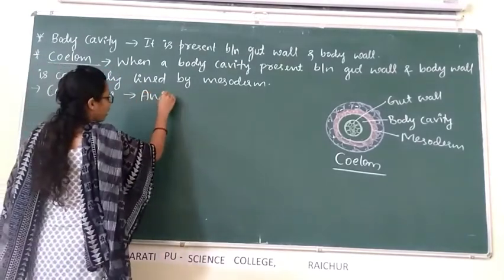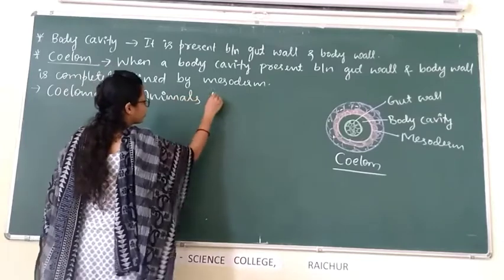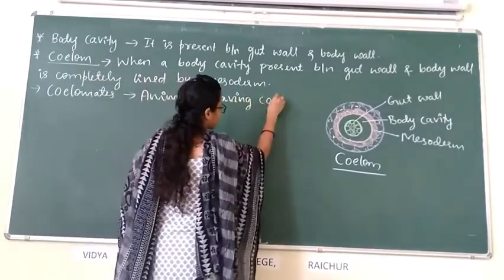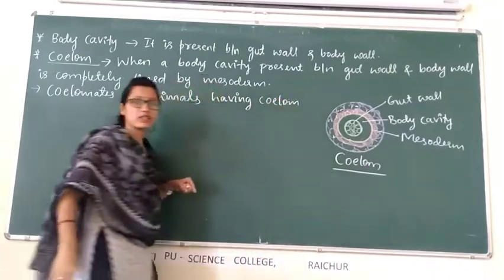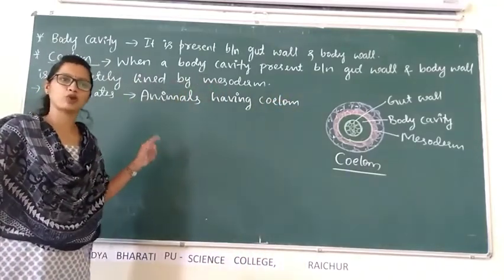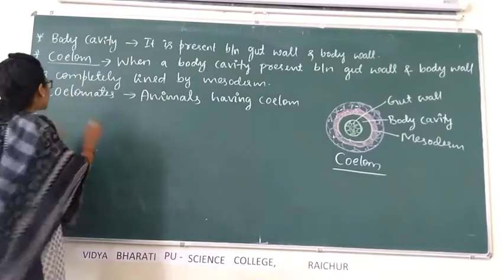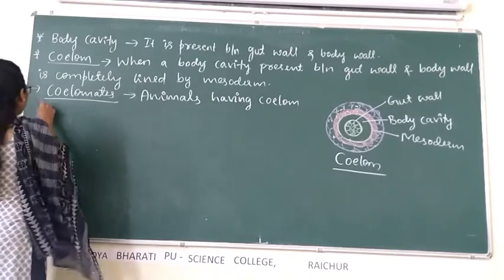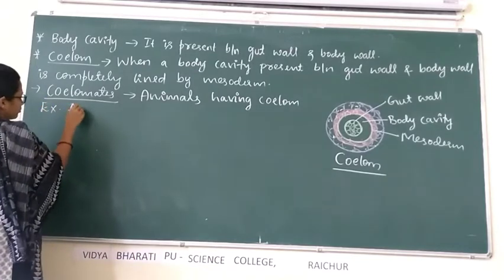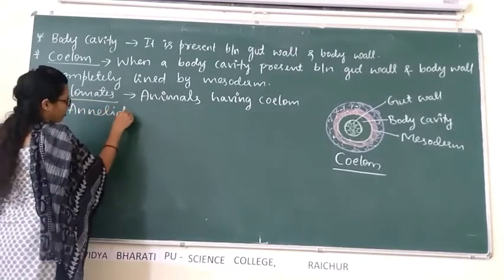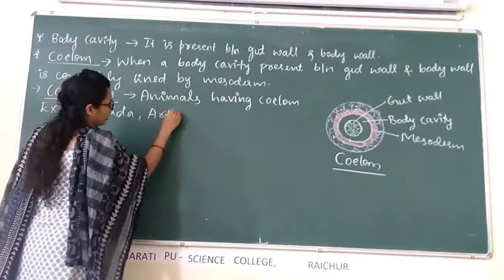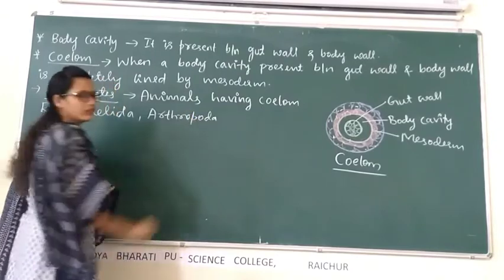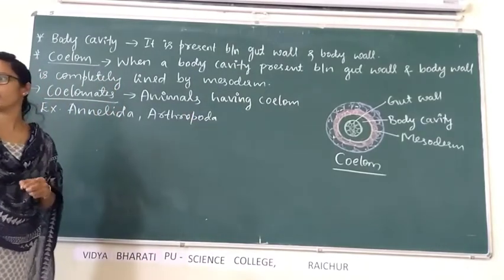Animals having or possessing coelom are called coelomates. Examples for coelomates: Annelida, Arthropoda, Mollusca.